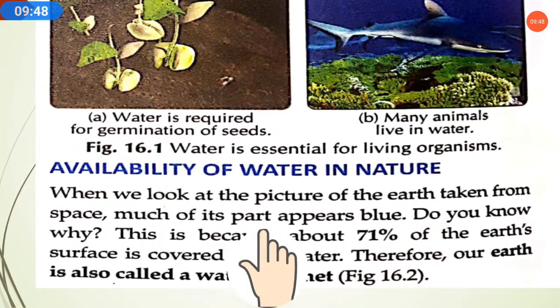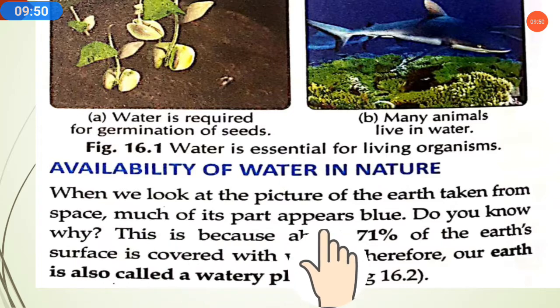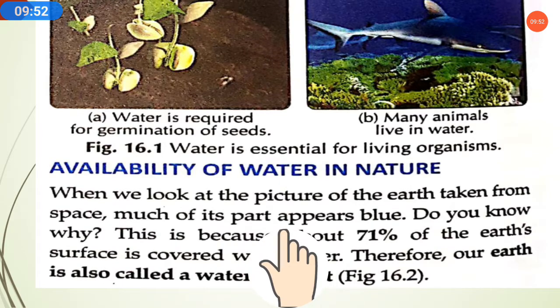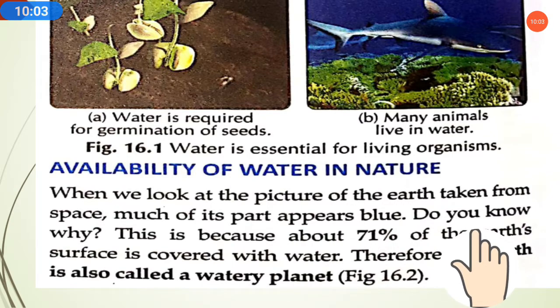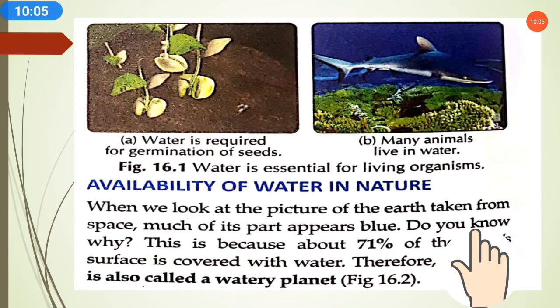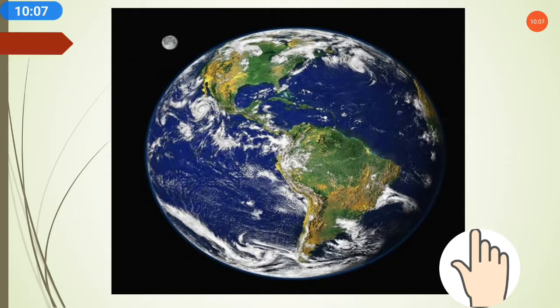This is because about 71% of the earth's surface is covered with water. Why? Because 71% of the earth's surface is covered with water. Therefore our earth is also called the water planet, because water is much present on the earth.